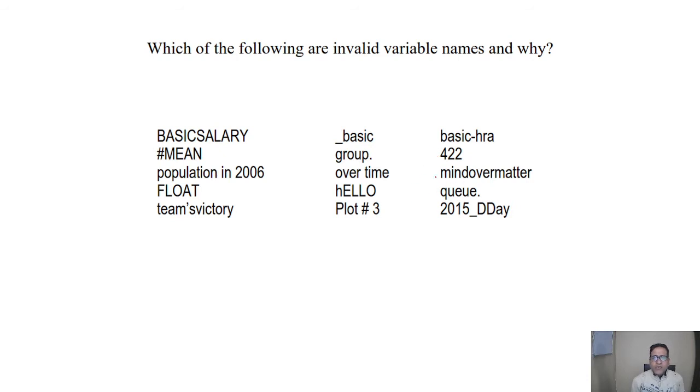And mind over matters is okay because there is no problem, it is in continuation without any blank space. In Q we can see a full stop here, which is not allowed. And again this variable name is starting with the number, so it is not allowed.